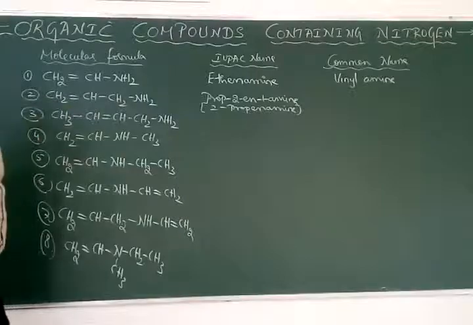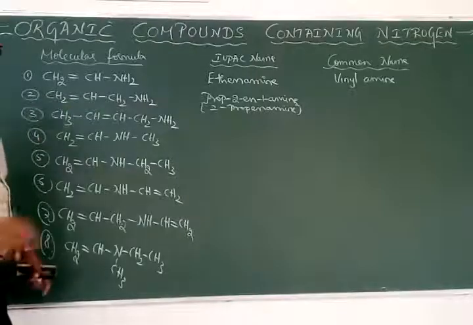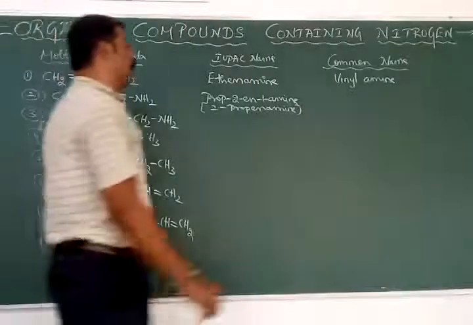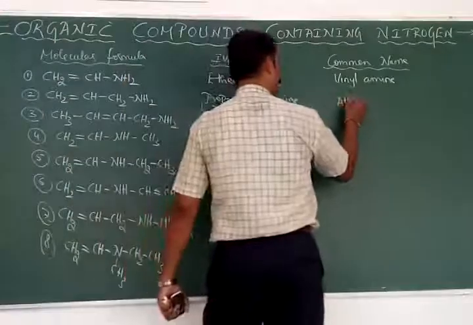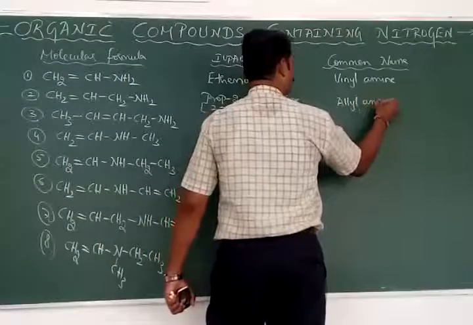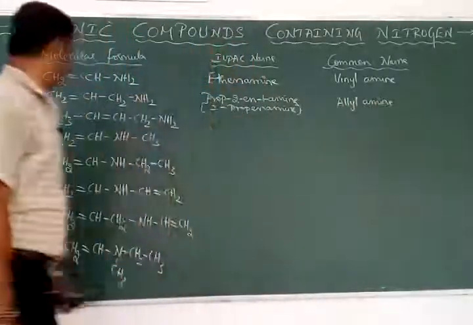Next, what is the allyl group? CH2=CH-CH2 is called the allyl group. Hence the name of this compound is allyl amine.